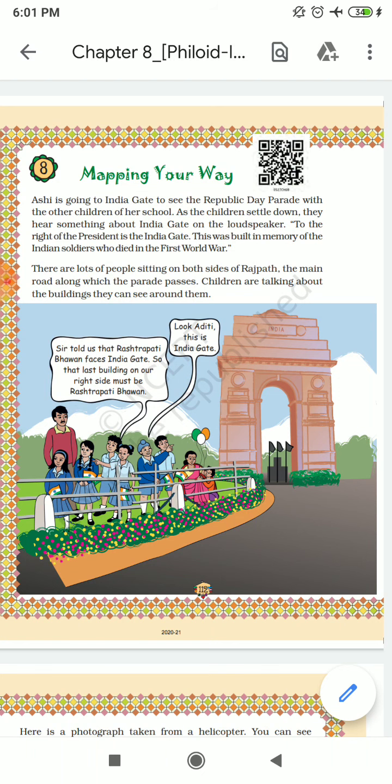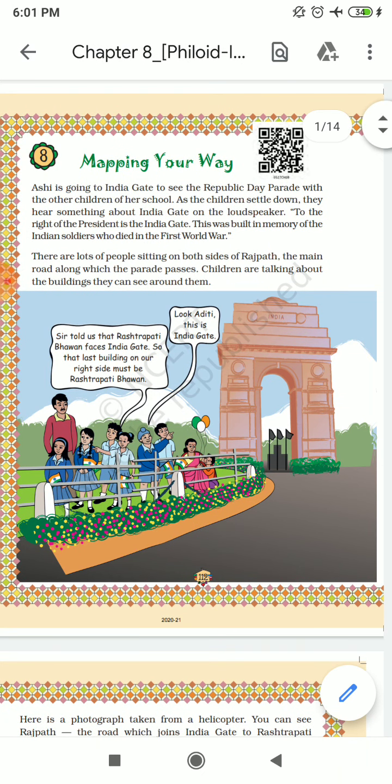Right. Now we are talking about our study. So we will start our 8th chapter, Mapping Your Way. Mapping means map. Have you seen a map? Yes or no? Yes. So now we will start.